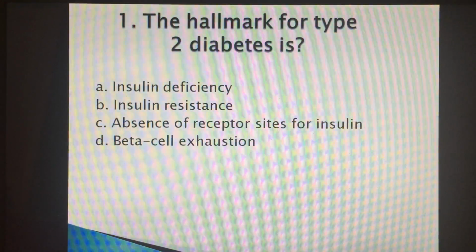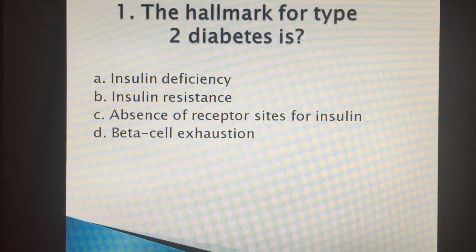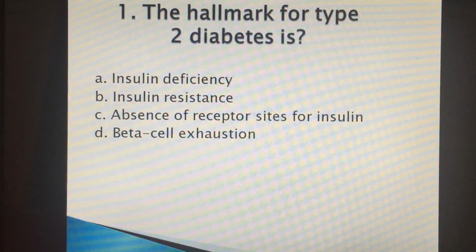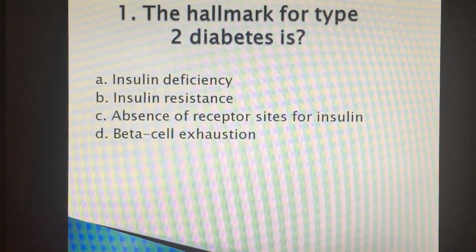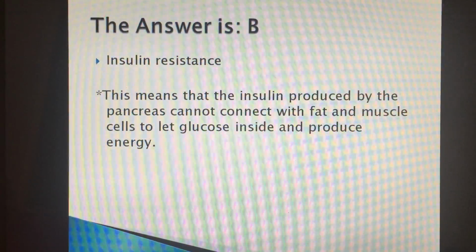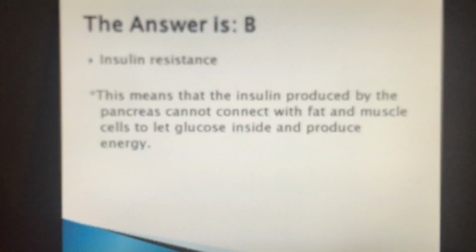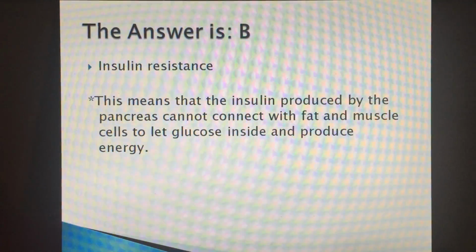Review questions. Number 1. The hallmark for type 2 diabetes is A. Insulin deficiency, B. Insulin resistance, C. Absence of receptor sites for insulin, or D. Beta cell exhaustion. The answer is B. Insulin resistance. This means that the insulin produced by the pancreas cannot connect with fat and muscle cells to let glucose inside and produce energy.